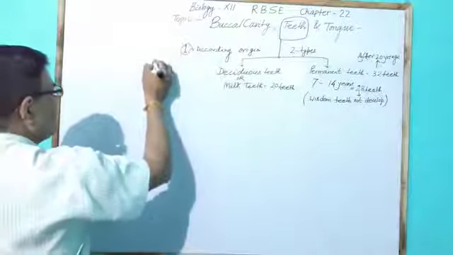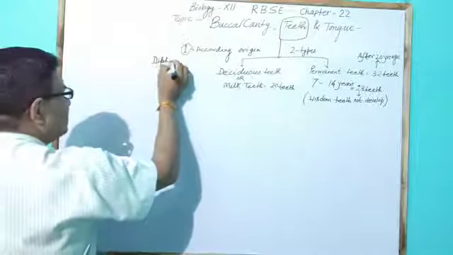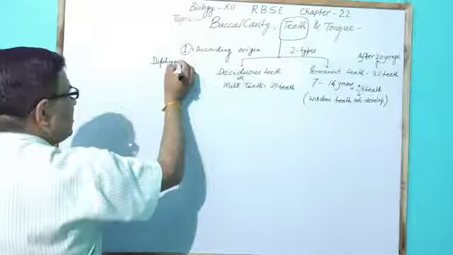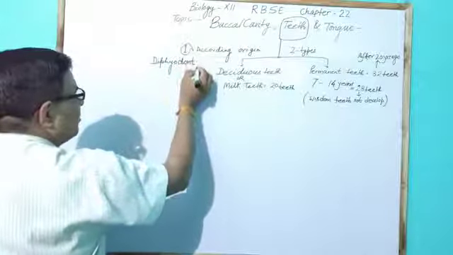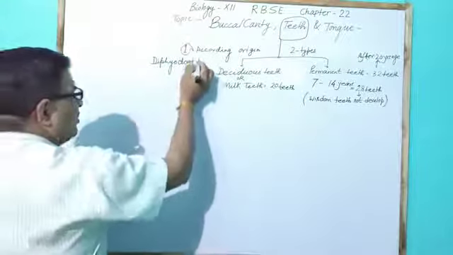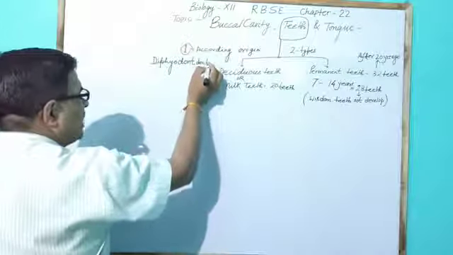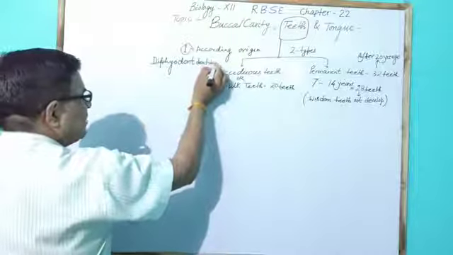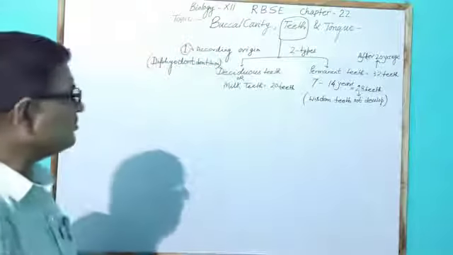Such teeth are called diphyodont. Diphyodont means the teeth develop two times. This type of condition is called diphyodont dentition.